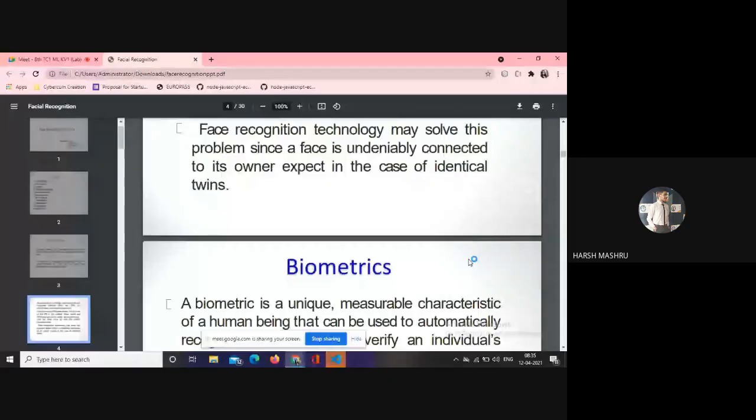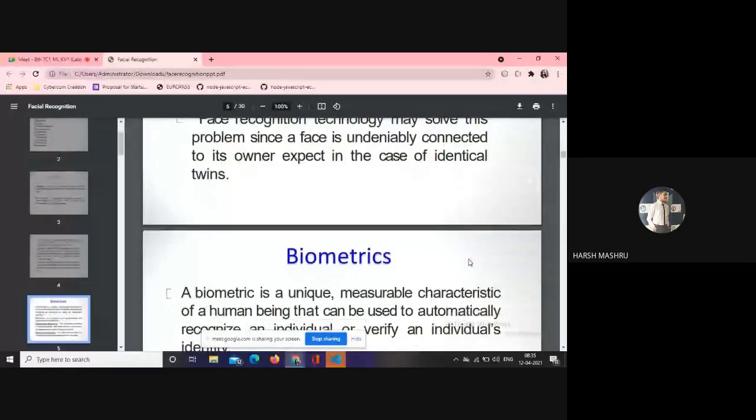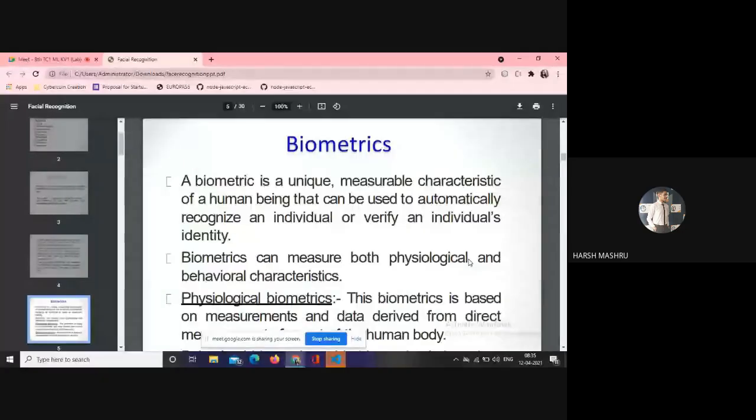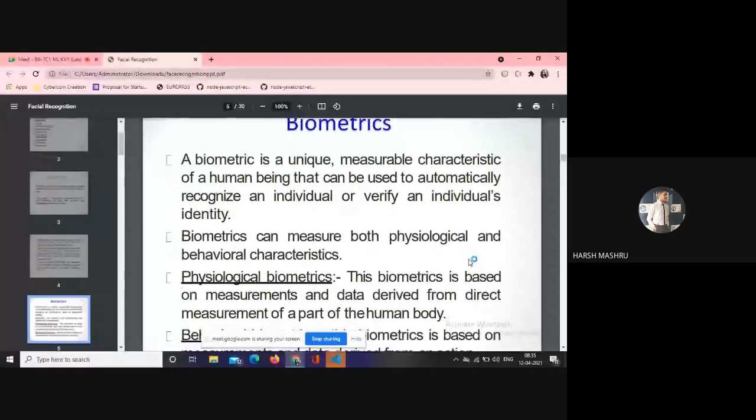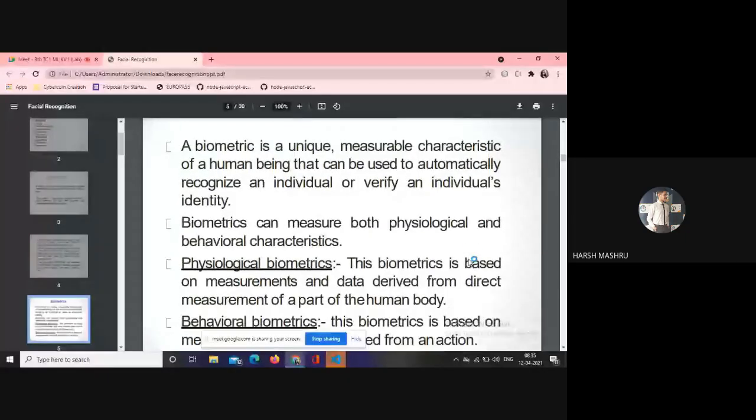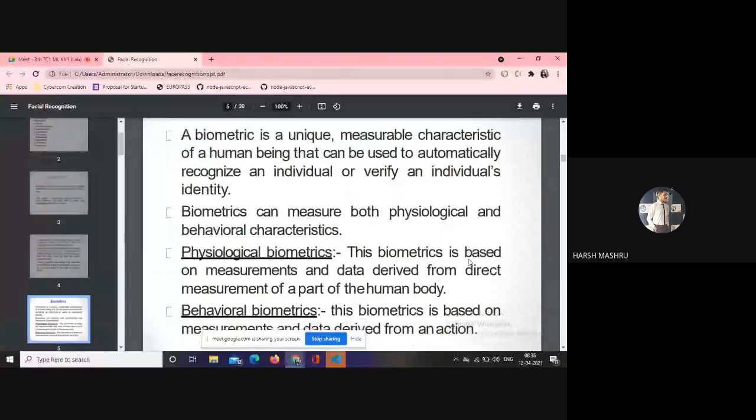We use PINs to gain access, but the user of the PIN is not defined when a credit card or ATM card is stolen, and another user can operate with the personal data. Face recognition technology may solve this problem since the face is connected to its owner, except in the case of identical twins. Now coming to biometrics. What is biometrics? Biometrics is a unique measurable characteristic of a human being that can automatically recognize an individual or verify an individual's identity.